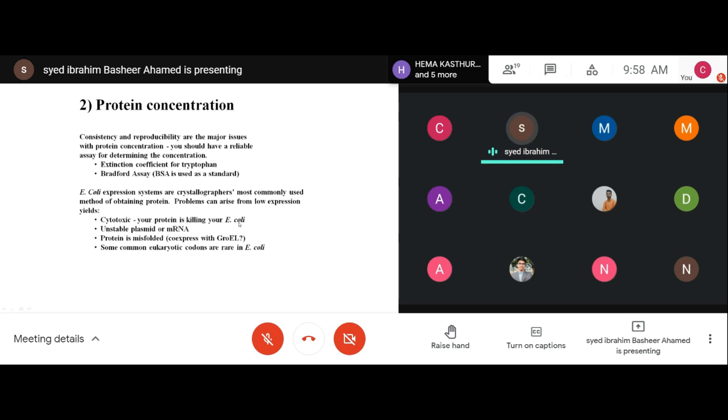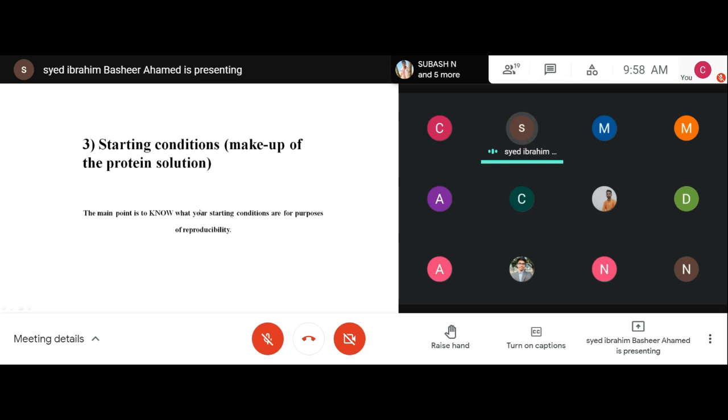And then the third is finding the initial condition. The main point is to know what your starting conditions are for purposes of reproducibility. So you should keep a record of the initial condition, otherwise it's difficult to do the crystallization.